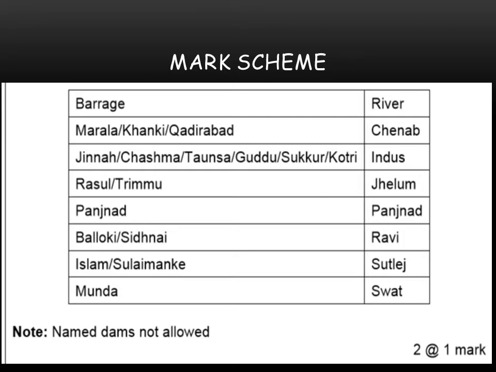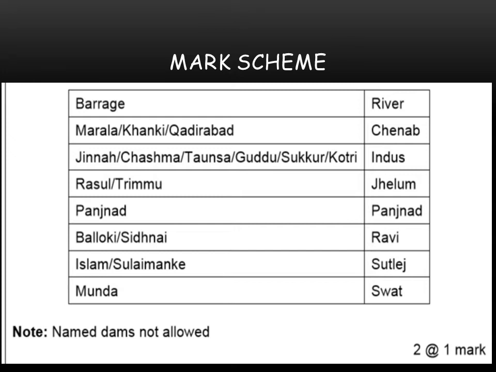Marala, Khanki, Kadrabad are built on Chenab River. So if you want to take any of the barrages from Marala, you can write Marala and Chenab. You will get 2 marks for this, because they are asking only for one barrage and the same river on which it is built. So Marala on Chenab, or Khanki on Chenab, or Kadrabad on Chenab.